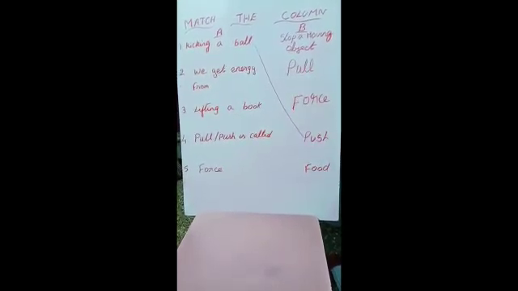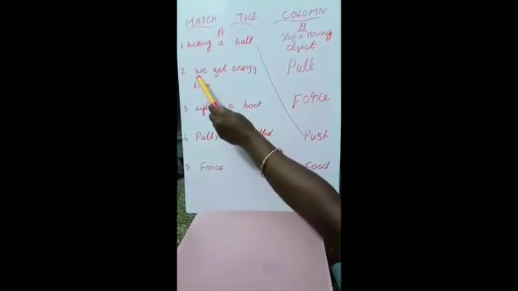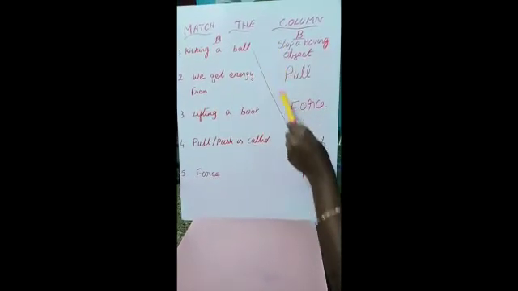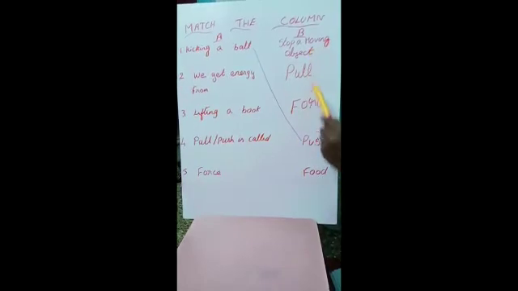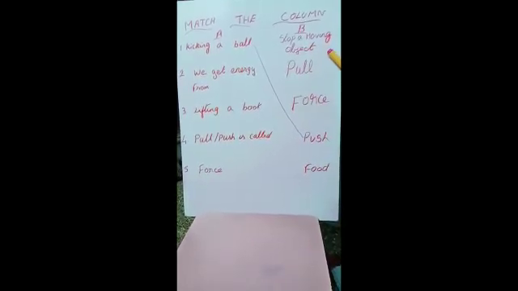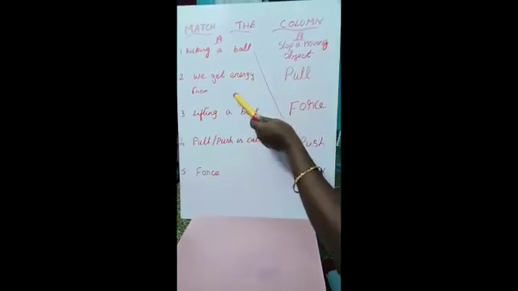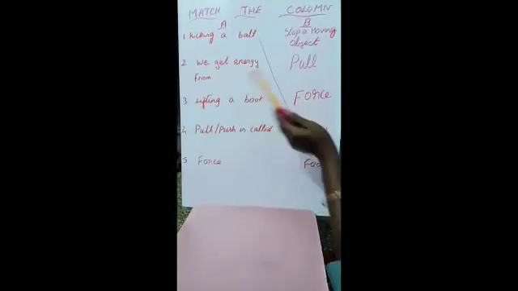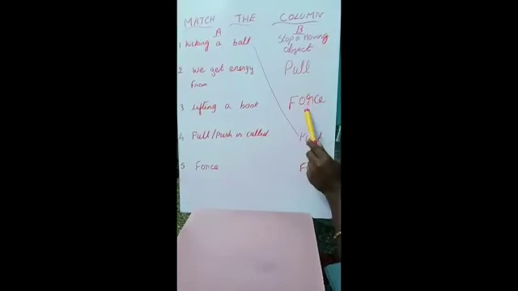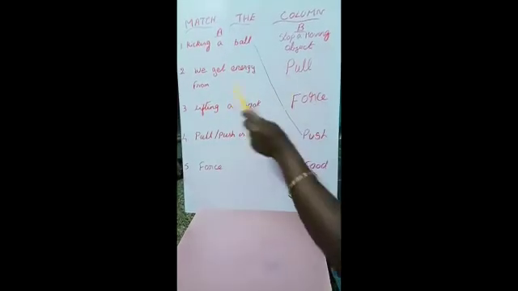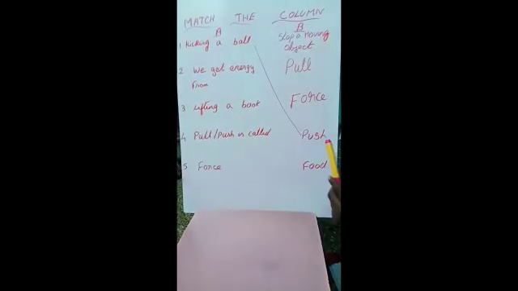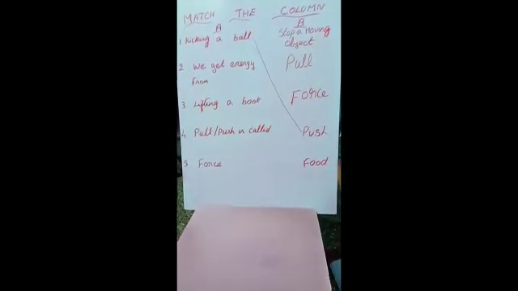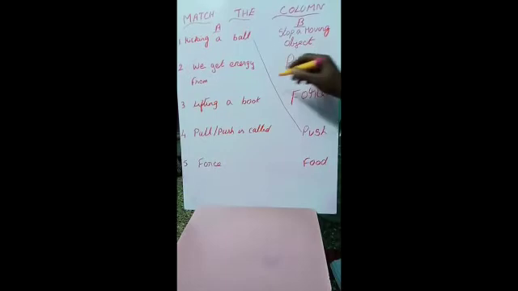First one is over. The second one, we get energy from. See the options in the B section. See where is the answer. Stop a moving object? We get energy from? No. If you pull anything, do we get energy? No. Force. If you are doing any work, you call it force. So do you get energy from the force? No. Push is already marked. Yes, what's the answer? Food. Good. Now mark it.